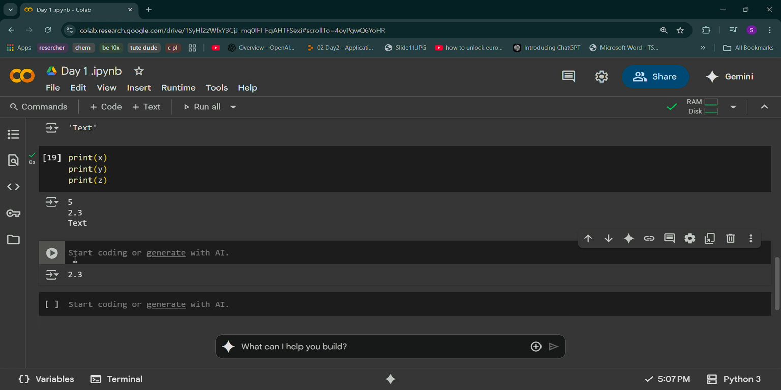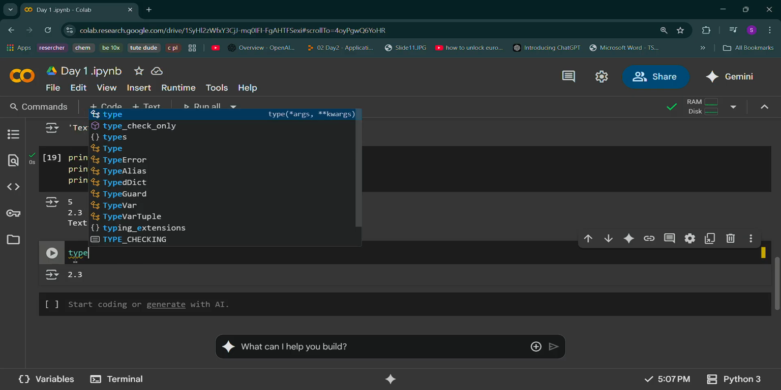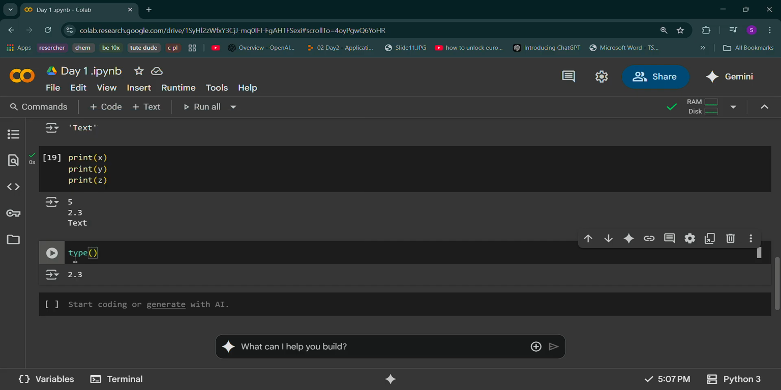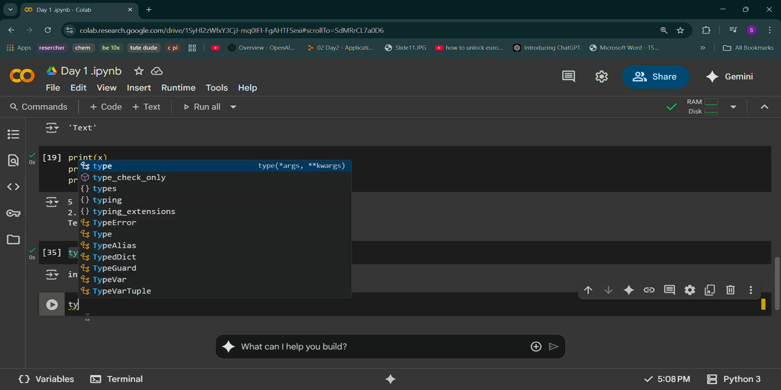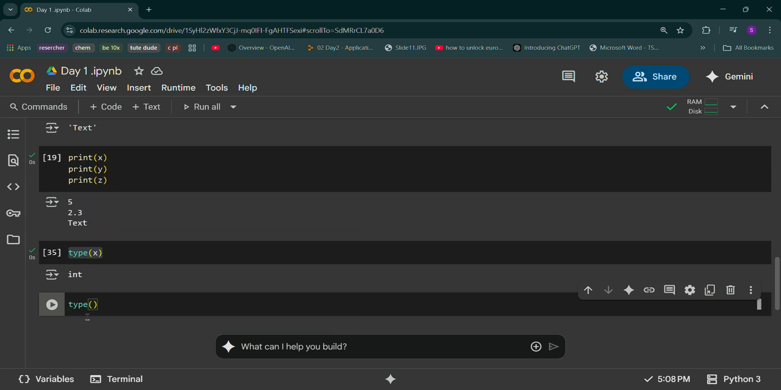Okay, you told everything, fine, we understood. Now the doubt is how to know that so and so data type is string, so and so data type is integer. How can we get to know that? So we just have to write type and open parenthesis, and here write the variable x. It will give you int.